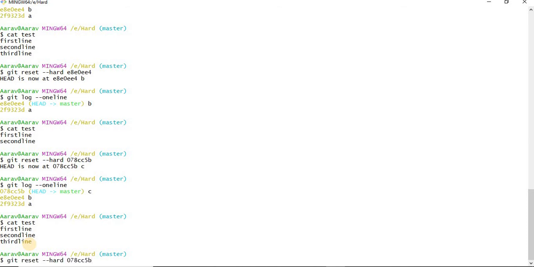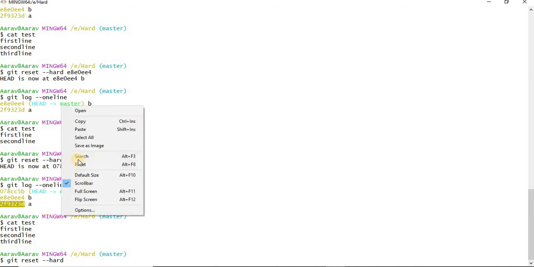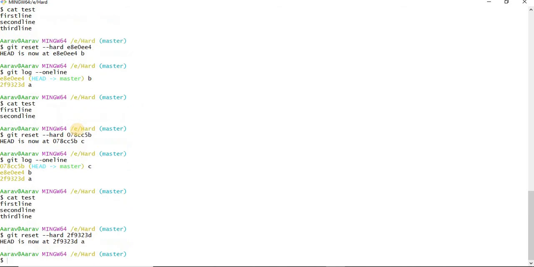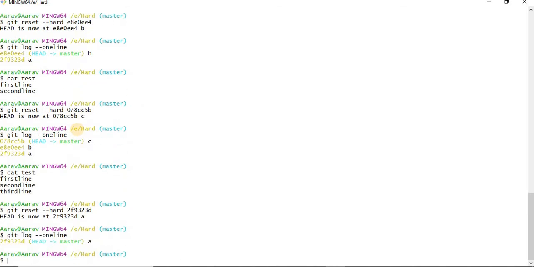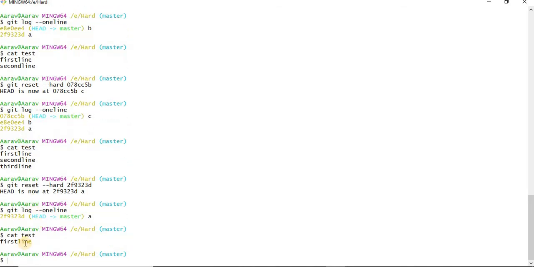Let us do hard reset for the a commit. Enter. Check the log. See, head is at a. If you cat test, you can see the data is the first line. So in hard reset, you can move back to the previous versions by using the commit ID.